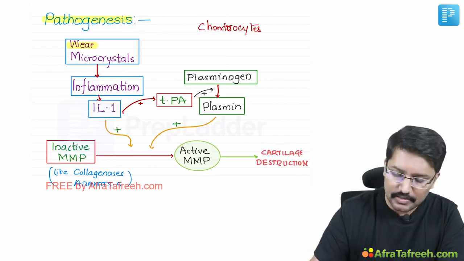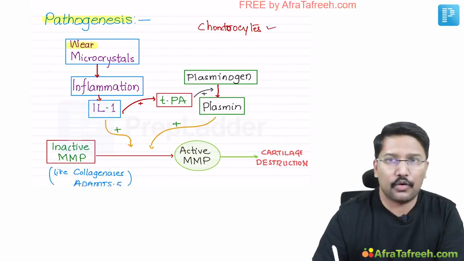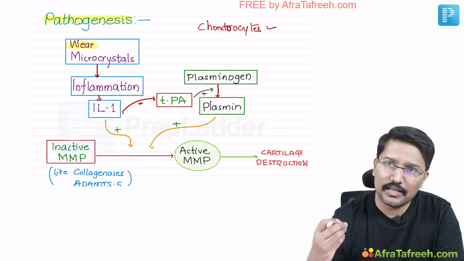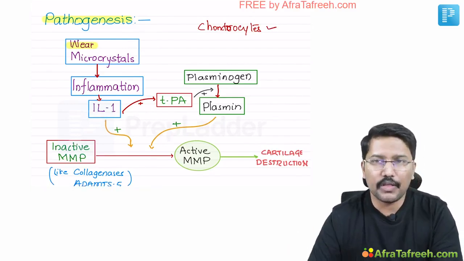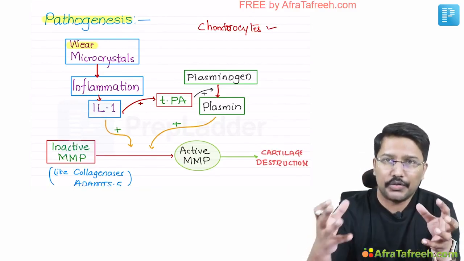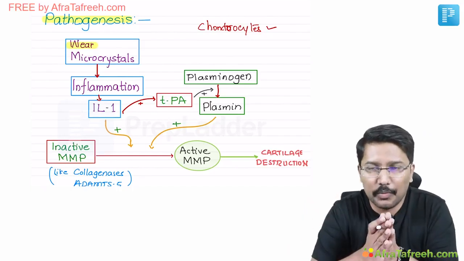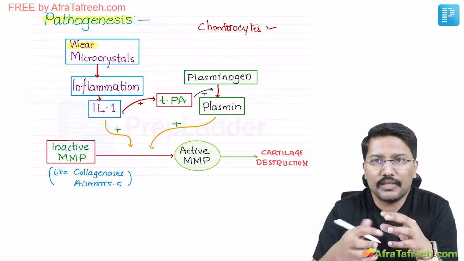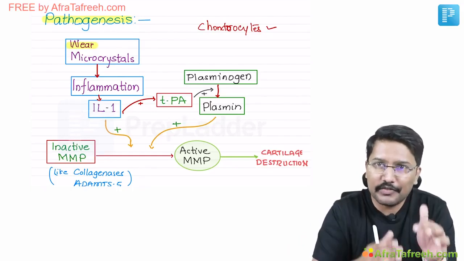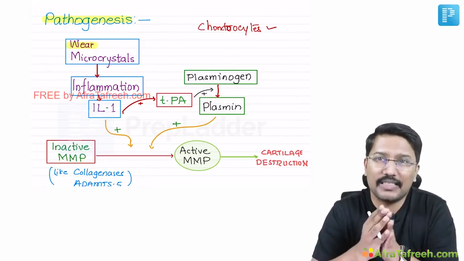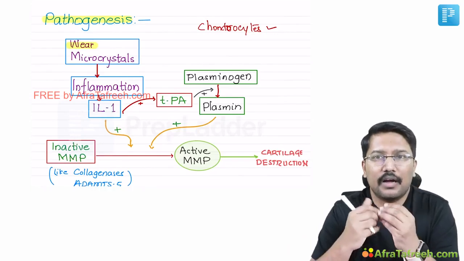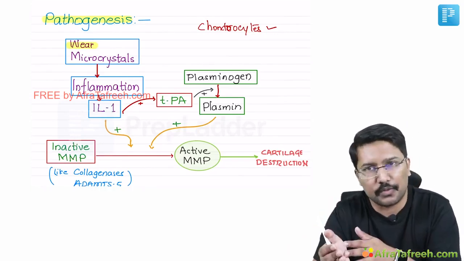We know that the matrix of the cartilage is secreted by chondrocytes. Just like we have osteoclasts and osteoblasts regulating a fine balance of bone formation and bone resorption, similarly, chondrocytes balance the matrix formation and matrix degradation. So they secrete substances which have a tendency to degrade matrix also.